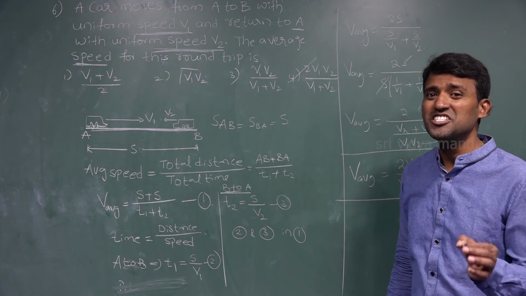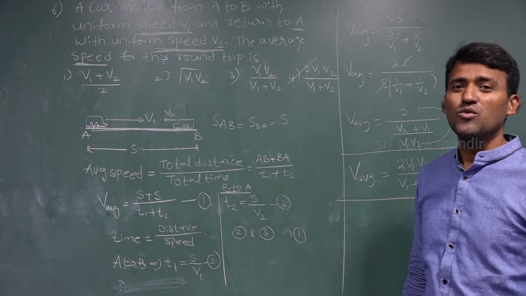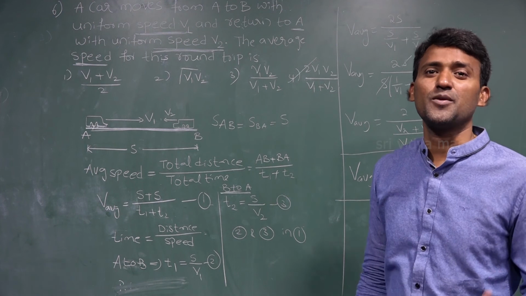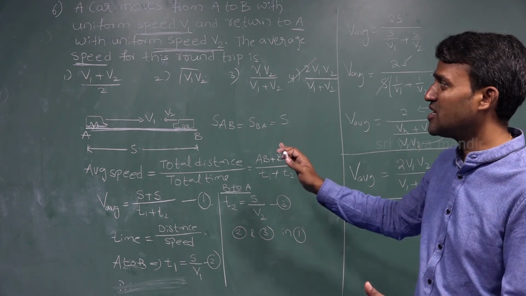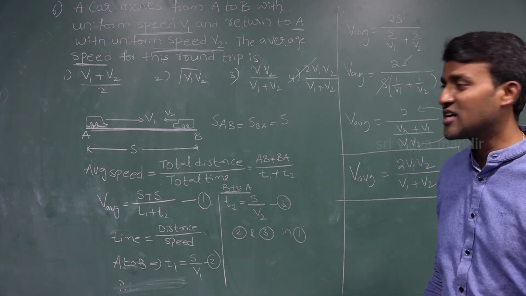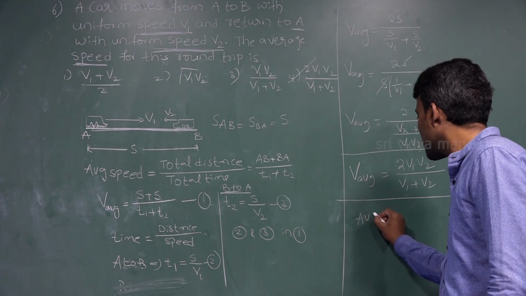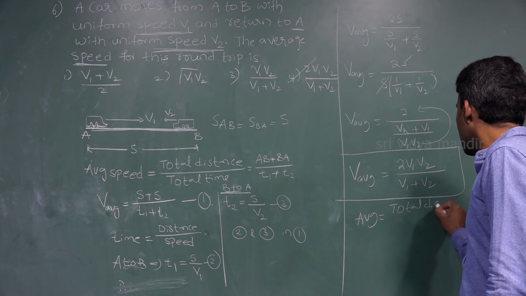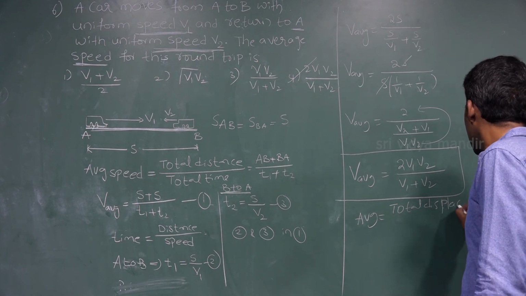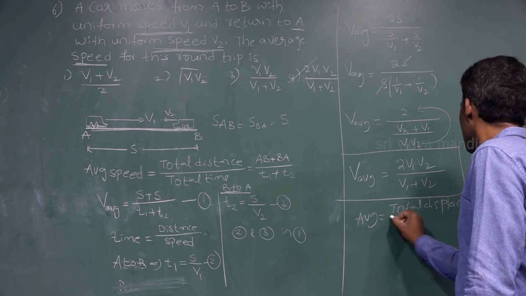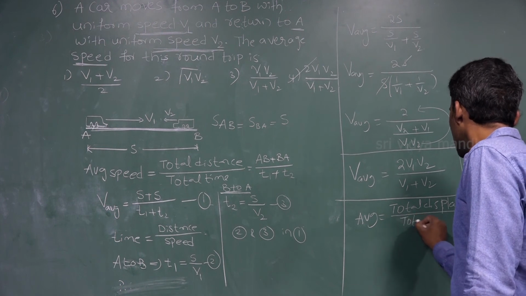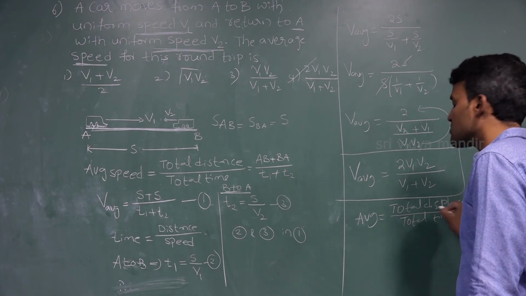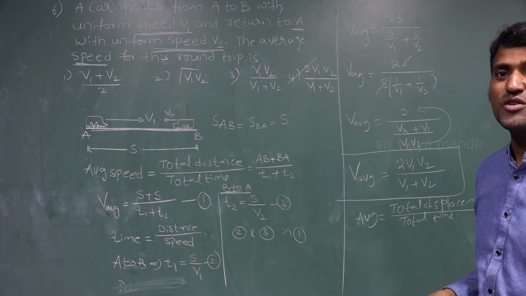And I want to extend this one. For a round trip, what is the average velocity? For this question only, if they want to calculate average velocity, then average velocity is equal to total displacement divided by total time. What is the displacement for a round trip?